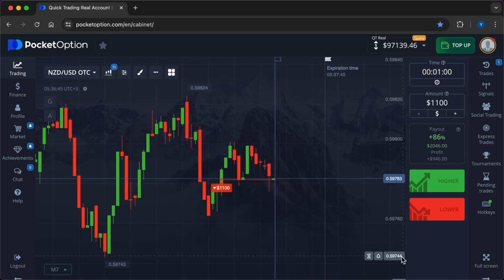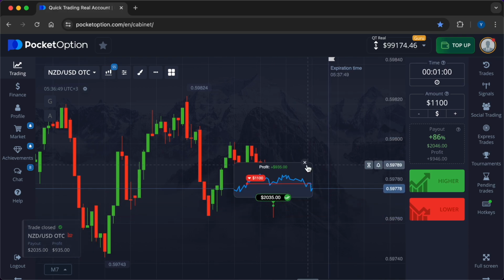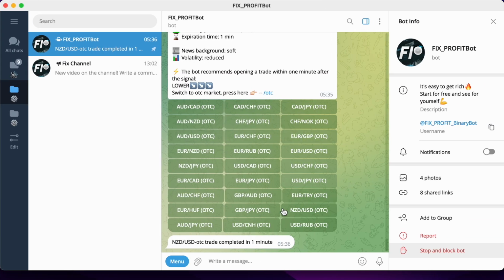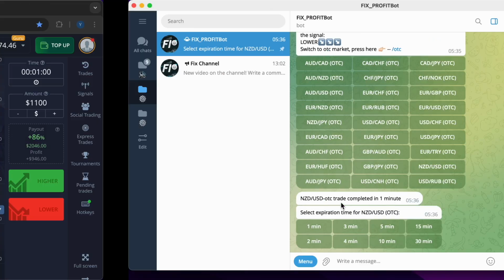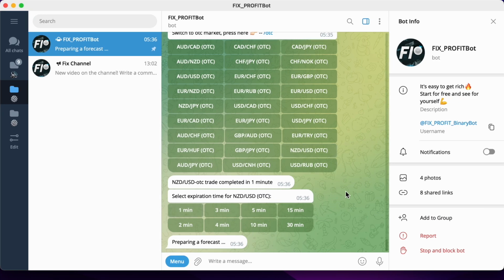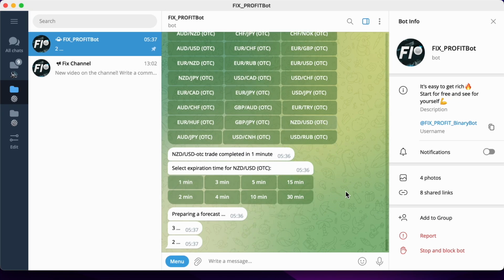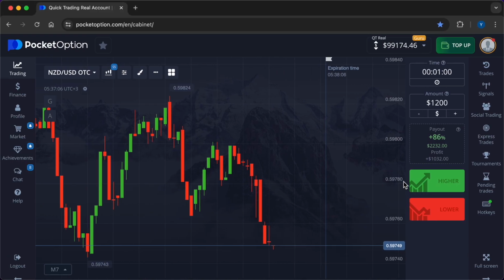So, here comes the end of the first deal. My signal was accurate. $935 came into my deposit. That's just the beginning. Right now I will increase the investment amount a little bit. I'm going to enter the market for $1,200. You're about to see my recommendation. Higher. I enter the trade by pressing the green key in Pocket Option.